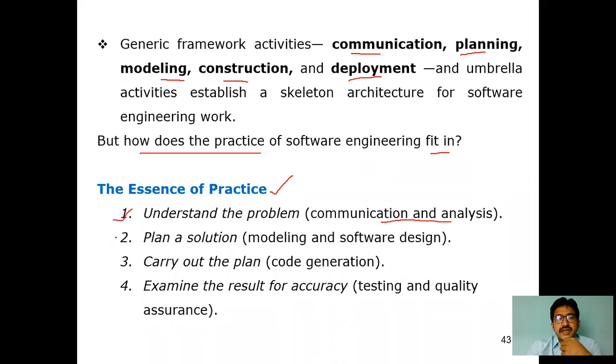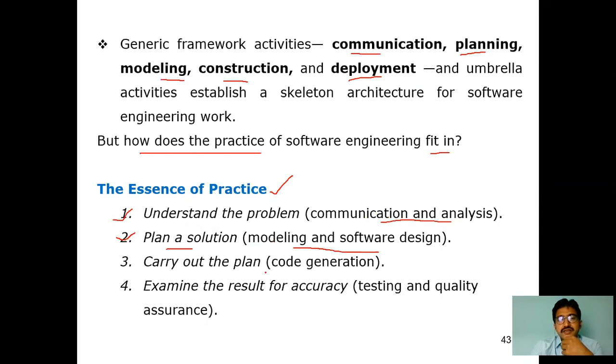The second essence of practice is, whatever problem you understand, plan how you are going to implement it. Simply, plan a solution. This is done in the activities modeling and software design. Analysis is part of communication, and software design is part of modeling. So don't search for analysis as a separate activity; there is none. Analysis is one part of communication. Don't search for where design is in the framework activities. Design is a sub part of modeling.